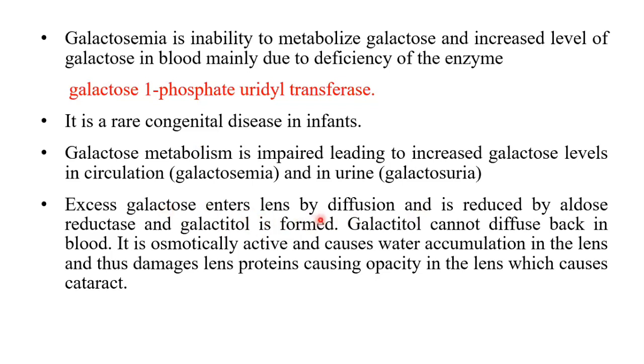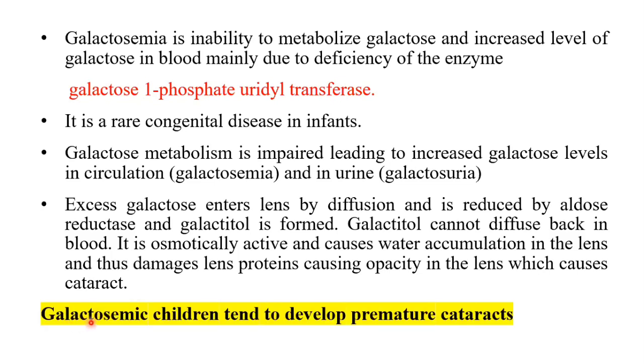Excess galactose enters the lens by diffusion and is reduced by aldose reductase, and galactitol is formed. Galactitol cannot diffuse back into the blood. It is osmotically active and causes water accumulation in the lens and thus damages lens protein, causing opacity in the lens, which causes cataract. So the galactose which gets accumulated in the lens of the eye will lead to formation of cataract. And that's why a comment can be asked: galactosemic children tend to develop premature cataracts.